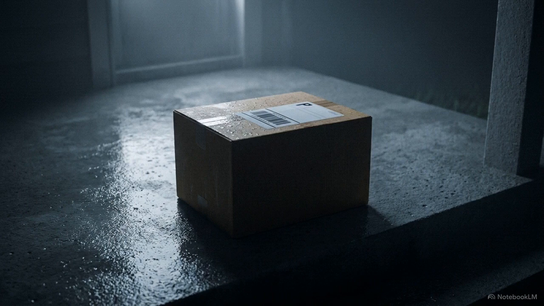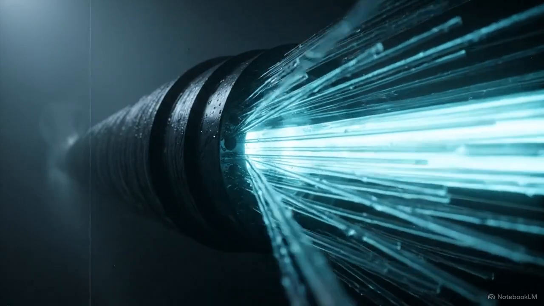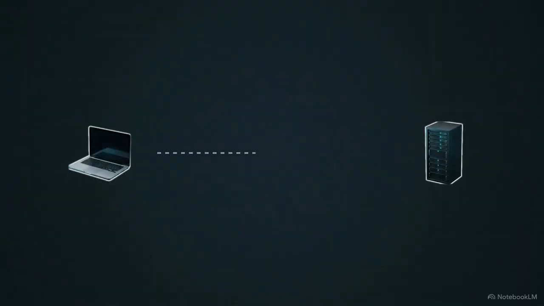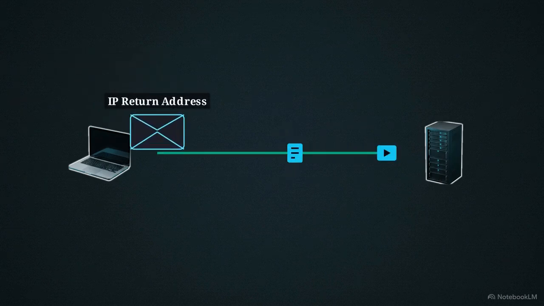To receive a physical package at your front door, you have to tell the sender your home address. The internet works the exact same way. Every time you load a website or stream a video, your device broadcasts a unique string of numbers, your IP address. Without handing over that specific sequence, the infrastructure of the web simply has no idea where to route the text, images, and video back to you. It is the mandatory digital return address for any device connecting to a network.